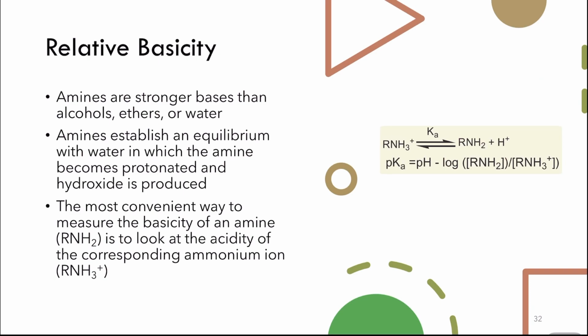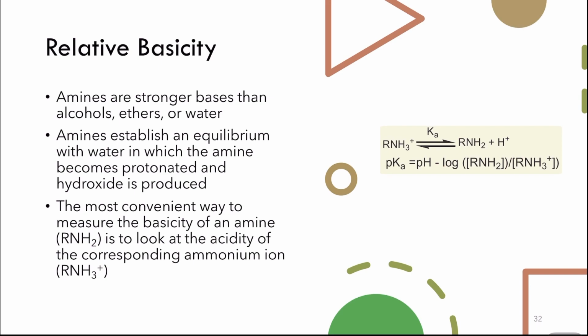The most convenient way we can judge the basicity of amines is to measure the acidity of the conjugate acid. So the stronger the conjugate acid that is formed, the weaker will be the basicity of the amine, because we know that there is an inverse relation between the strengths of an acid and the strengths of its conjugate base, and vice versa.